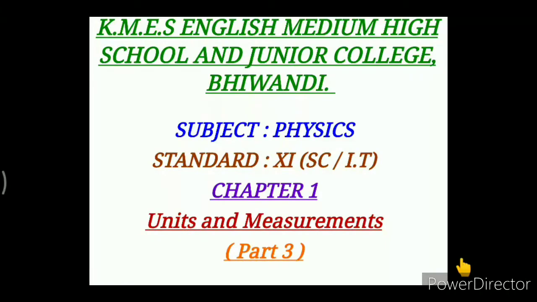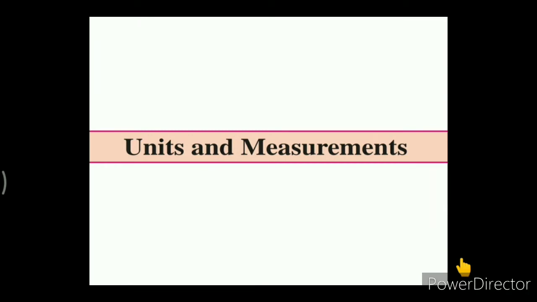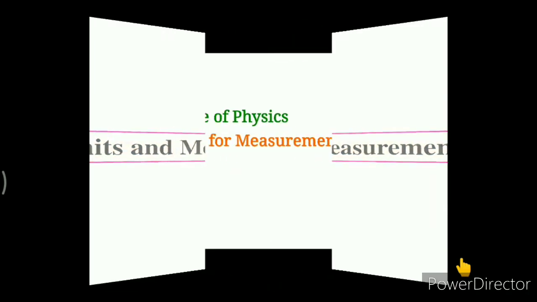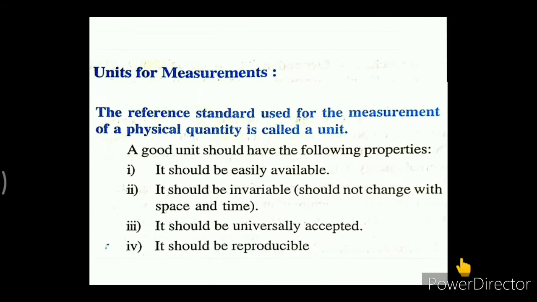Assalamu alaikum dear students. In the last lecture of chapter 1, units and measurements, we discussed the scope of physics and also the need for measurements. Then we saw units for measurements. A unit is defined as the reference standard used for the measurement of a physical quantity.